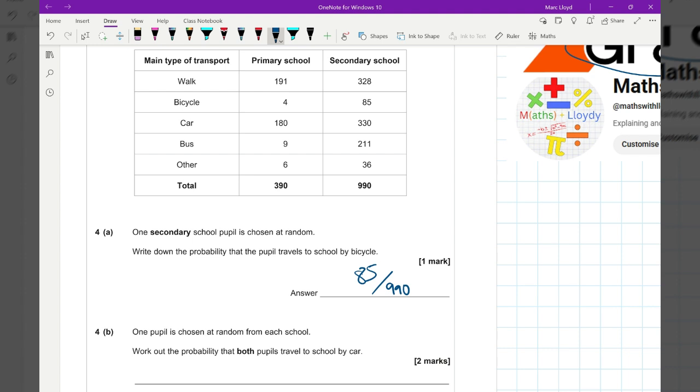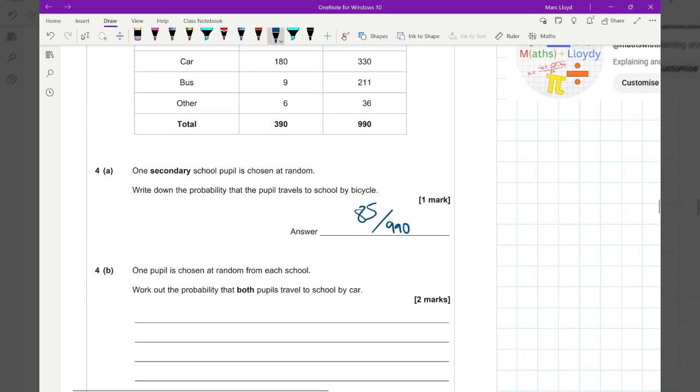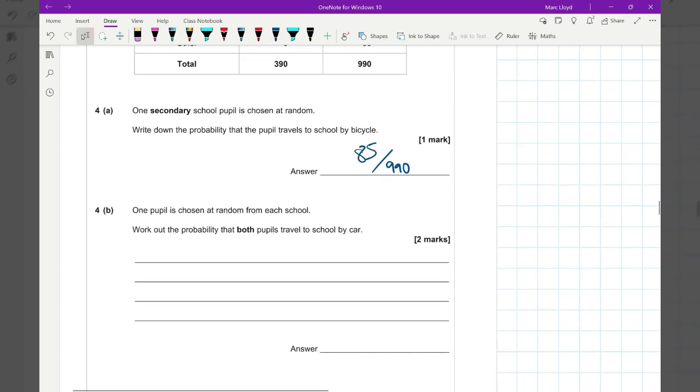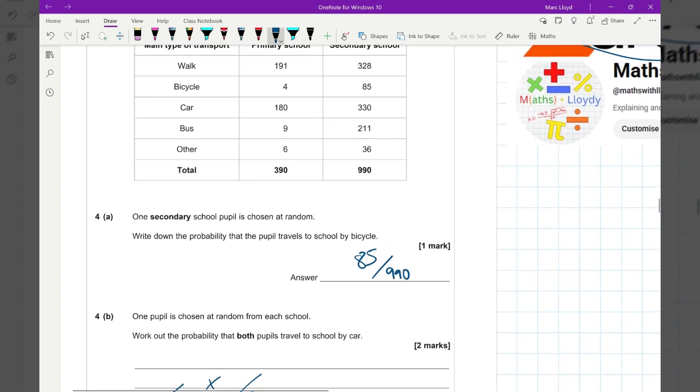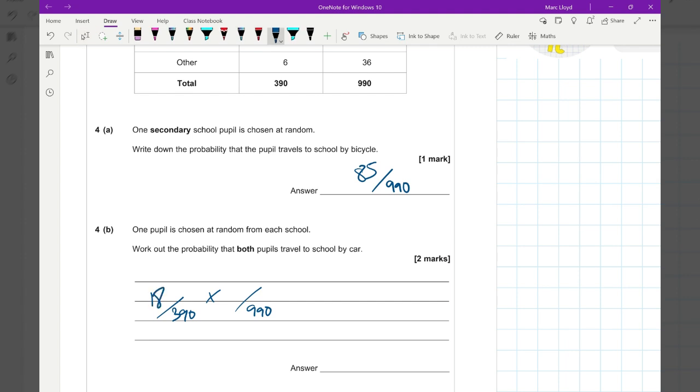Right, so part B, and I've just checked that part A, the audio came through, which was good. One pupil is chosen at random from each school. Work out the probability that both pupils travel to school by car. So the primary, we've got 390 pupils. The secondary, we've got 990. And then by car, 180, and then 330. Now, we don't need to do anything more on this other than put it in the calculator using that button there. That button will allow you to put these values straight into your calculator without you needing to do any simplification at all. So that makes 2 over 13.